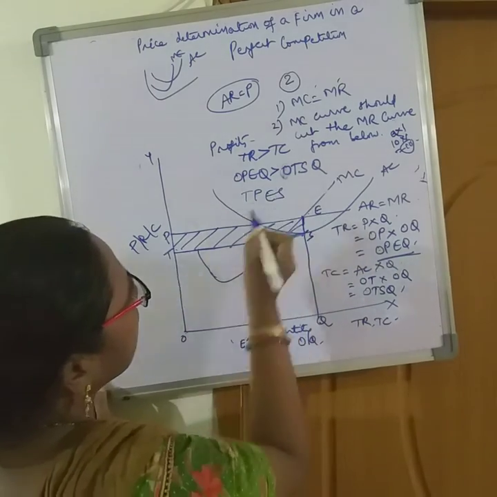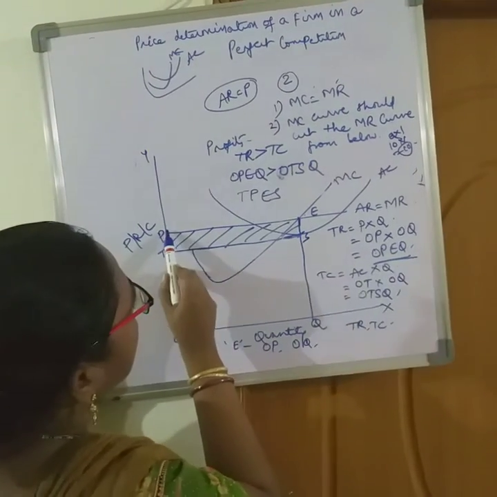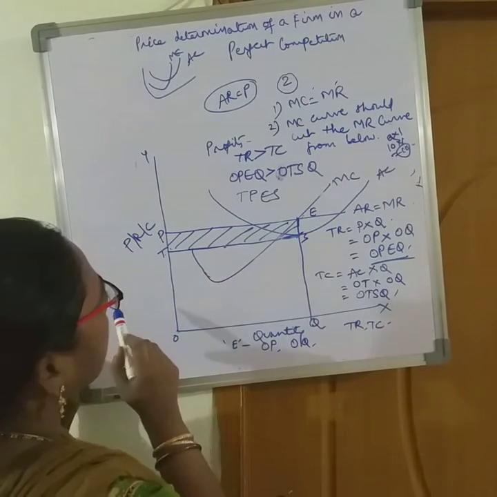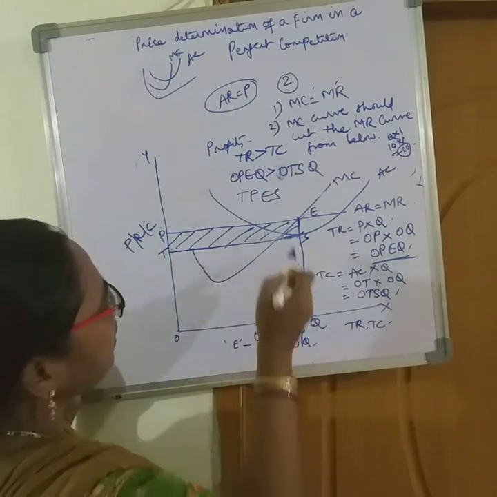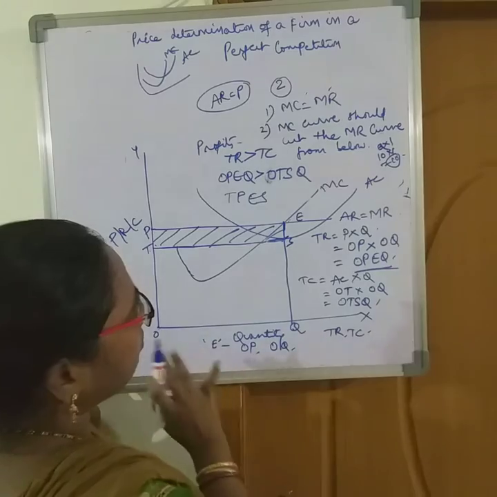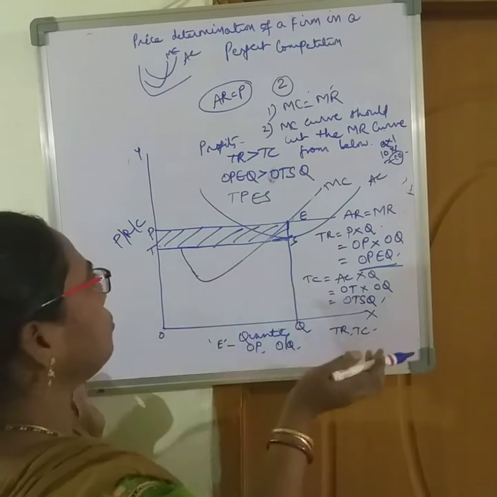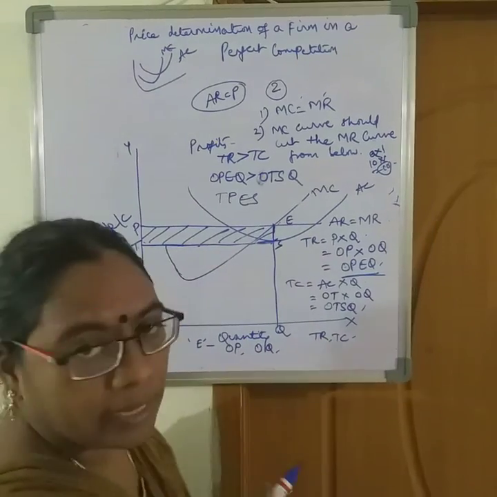TPES. You take in one direction, write it as PEST or TPES, but don't write TP and SE. Okay, any direction, but it should go in one way. TSEP is okay, SEPT is okay.